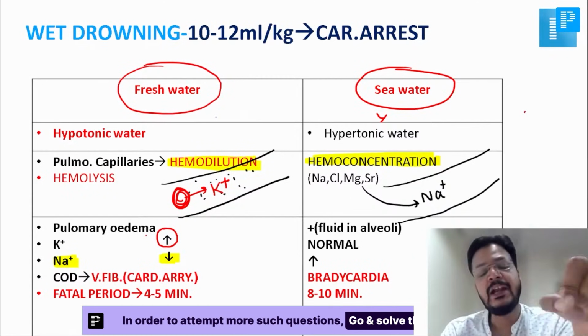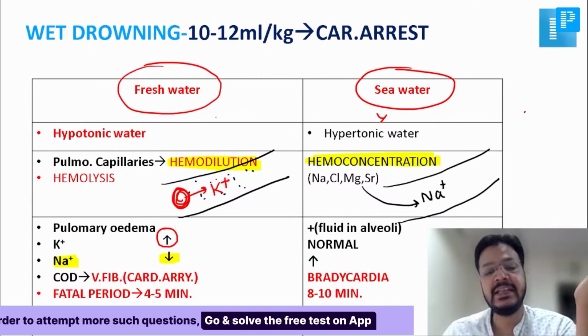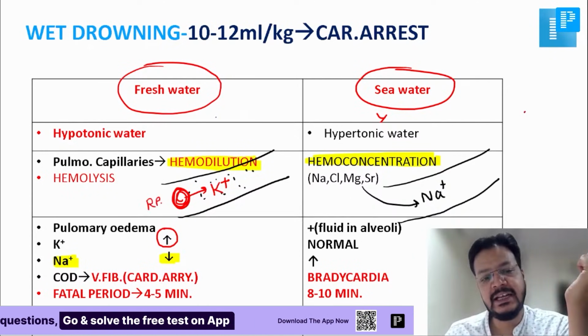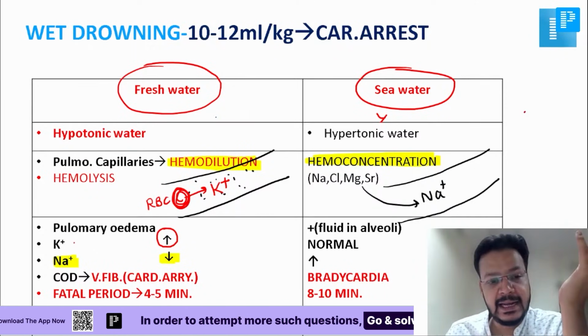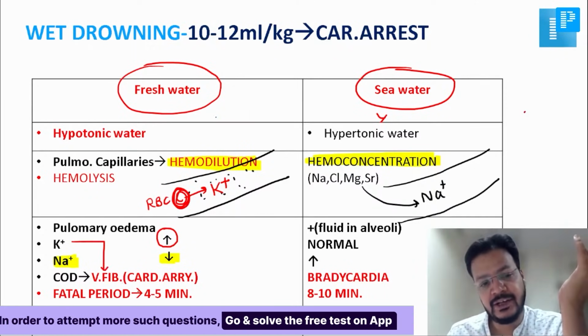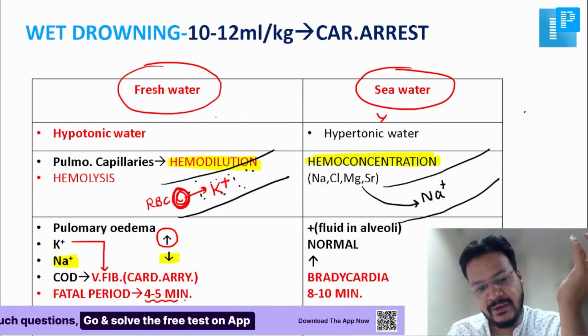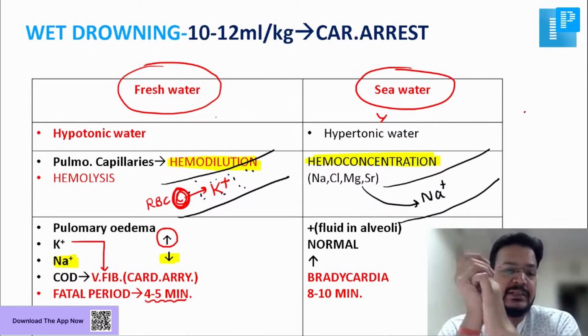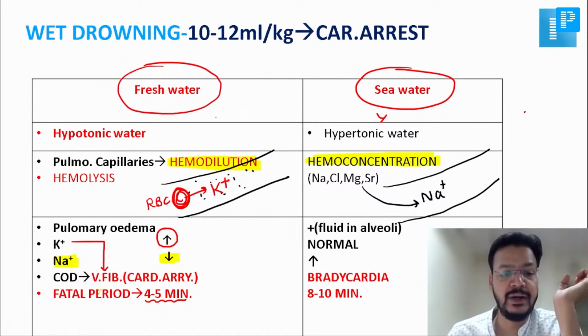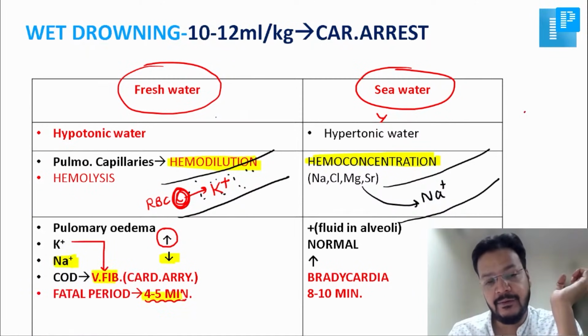So hemodilution leads to hyponatremia, and the RBC releases potassium ion that causes hyperkalemia. And hyperkalemia causes ventricular fibrillation, and you will die in 4 to 5 minutes.